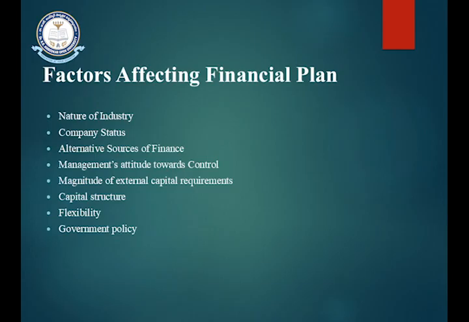The second important factor is the company status, in terms of the size and the type of the company, whether it is a sole proprietary concern, a limited company or an unlimited company, what is the size of the company, and what is the age of the company. All these factors also have to be considered.